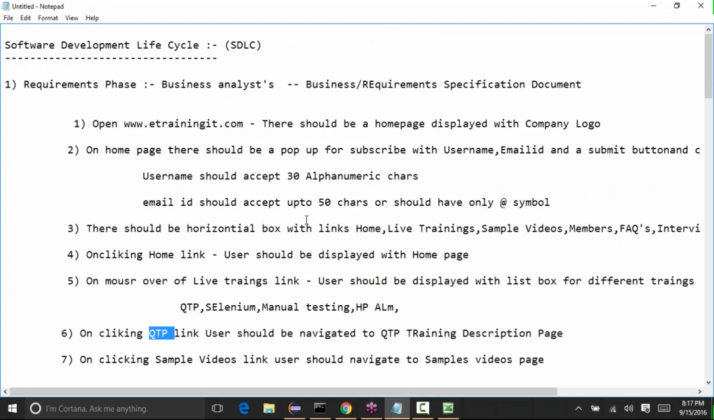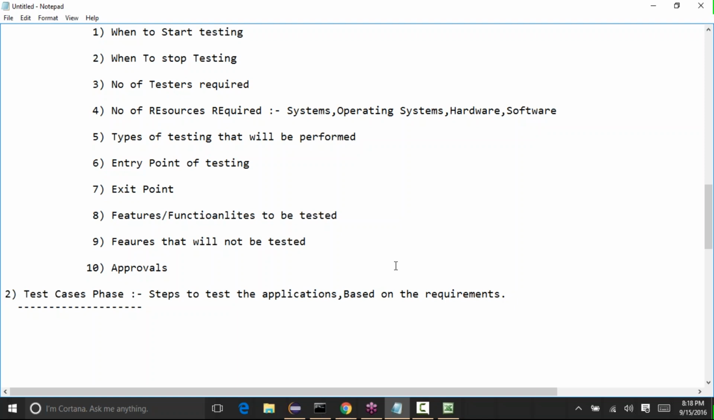Okay, so like that, for each and every requirement we will try to write the test cases, and that will be done in the test cases phase. So after test planning, here we will write the test cases. Based on our requirement, we'll come up with all the types of test cases that we can: the positive test cases, negative test cases, happy path.